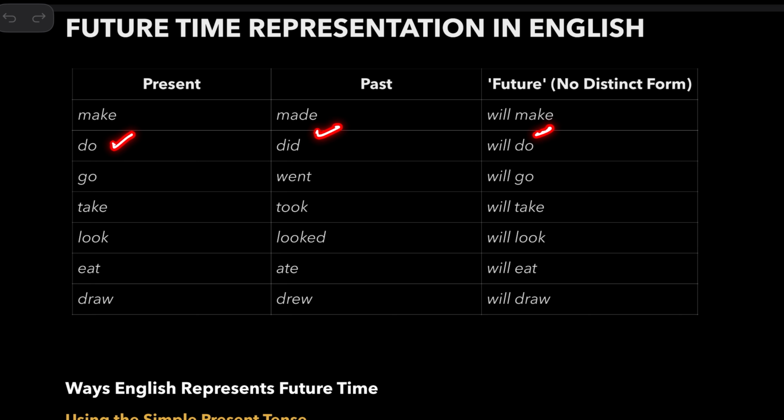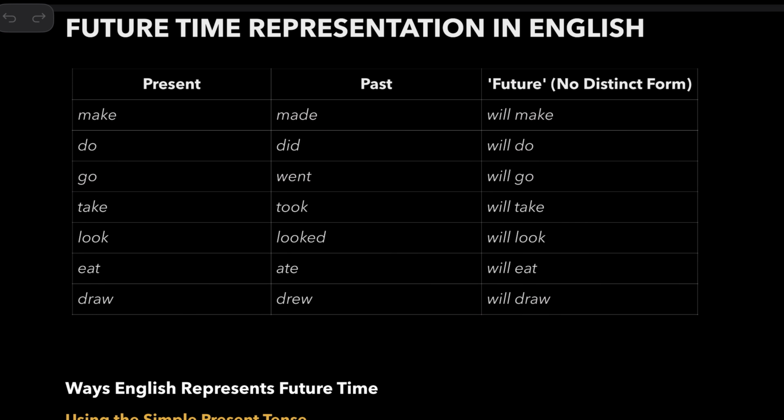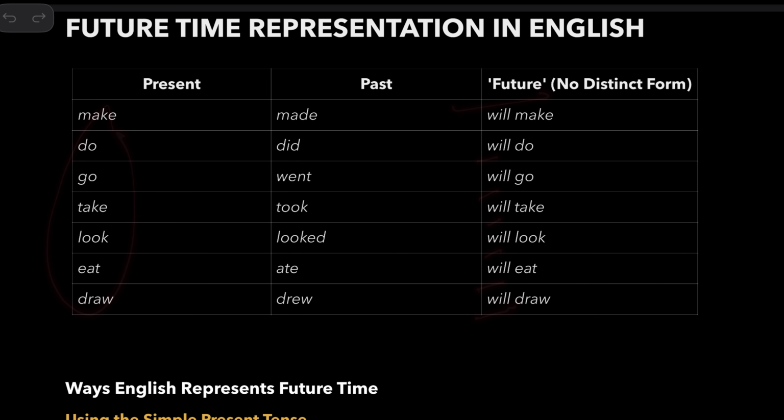For example, in French and other languages, you have a different form for the future that looks different from the past tense and also the present tense. Here, because you don't have a future tense, we are simply adding this will to the base form to form a future tense.